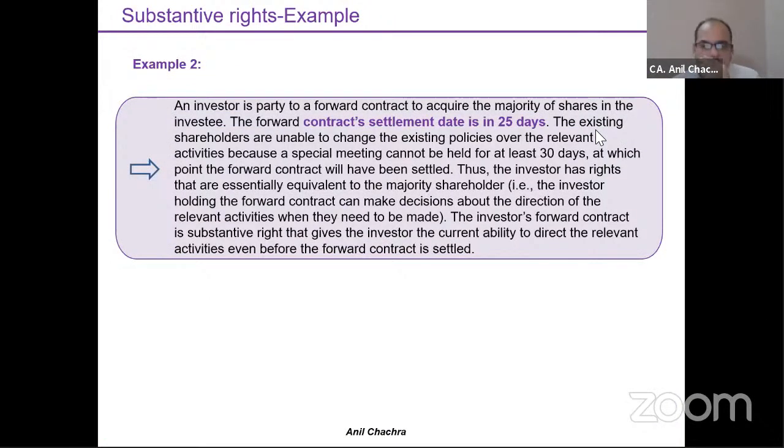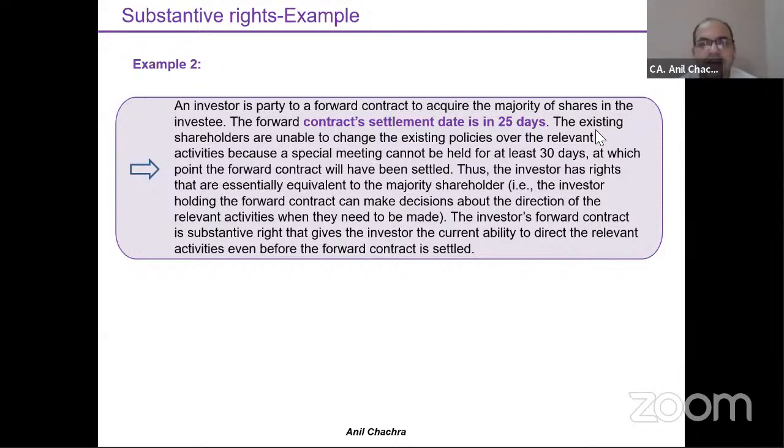So how do we apply substantive versus protective rights? Let's take one very simple example wherein we can understand whether we are having a substantive right or not. Suppose an investor is a party to a forward contract to acquire the majority of the shares in the investee. The forward contract settlement date is 25 days.